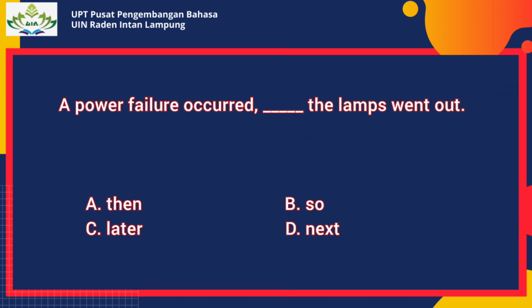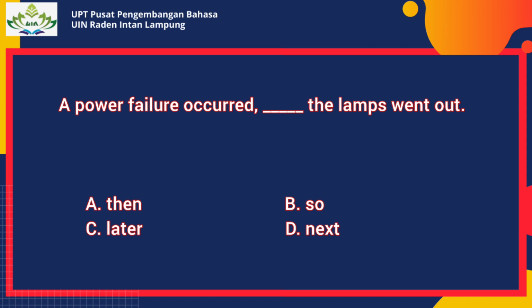This example shows how the sentence pattern could be tested in the structure section of the TOEFL test. A power failure occurred, comma, blank, blank, blank, the lamps went out. Option A, then. Option B, so. Option C, later. Option D, next.